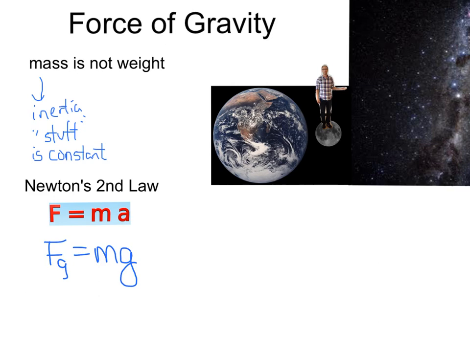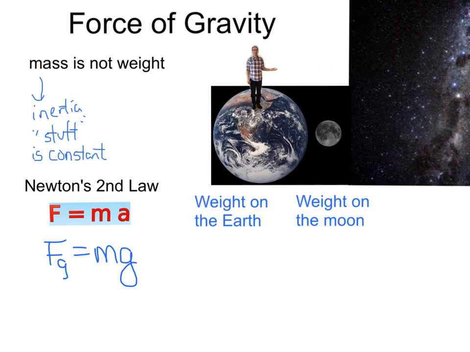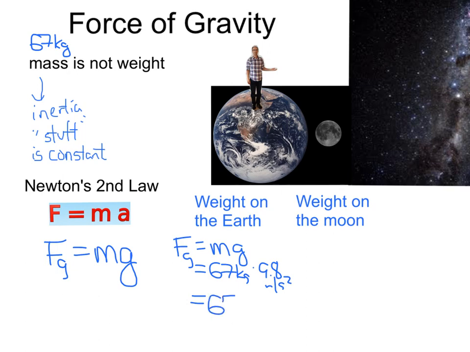So let's calculate my weight on the Earth. Here I am standing on the Earth right here. My mass is 67 kilograms. So let's see what my weight is on the Earth. Force of gravity, or weight, is my mass times the acceleration due to gravity. Well, if my mass is 67 kilograms, and I multiply that by 9.8 meters per second squared, if you calculate it, that is 657 newtons. Remember, newtons are the units of force.